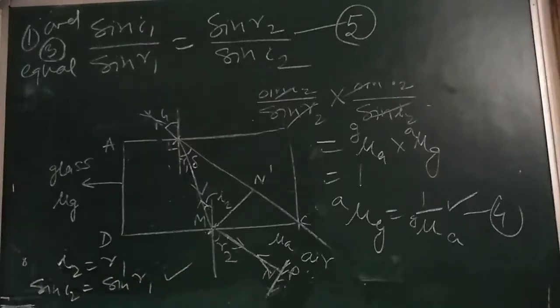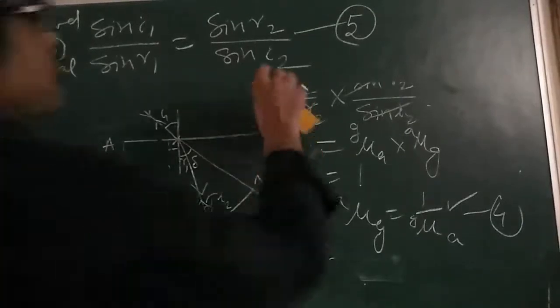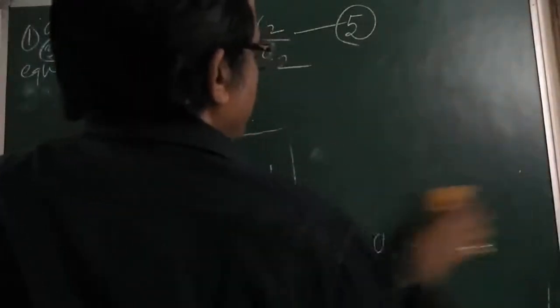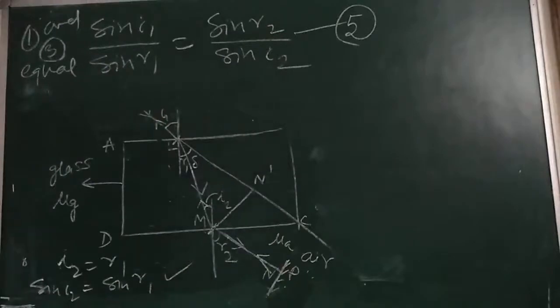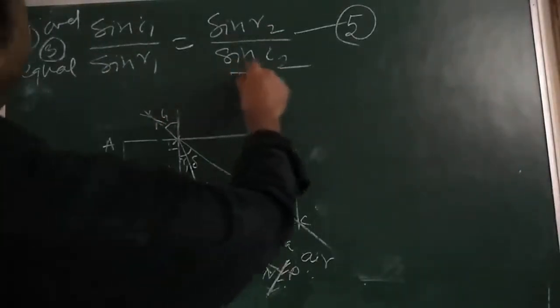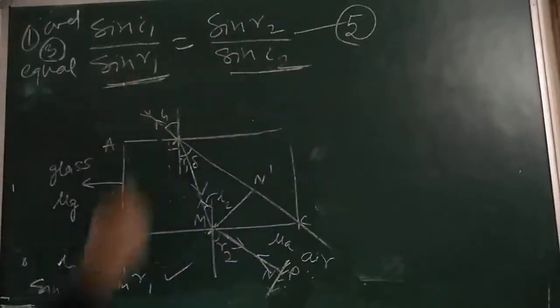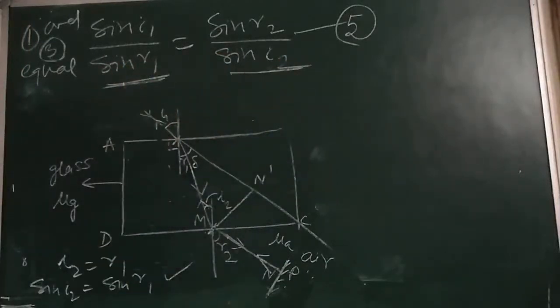Is it clear? So with the help of this equation 5, put here I2 is equal to R1. Both are equal, they may cancel out. So sine I2 is equal to sine R1.